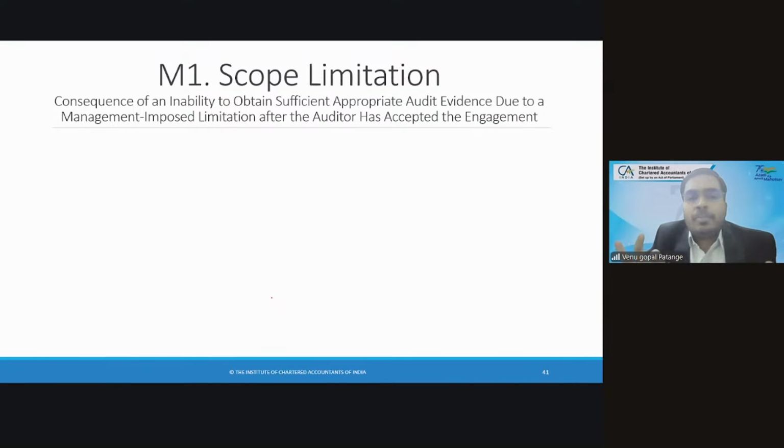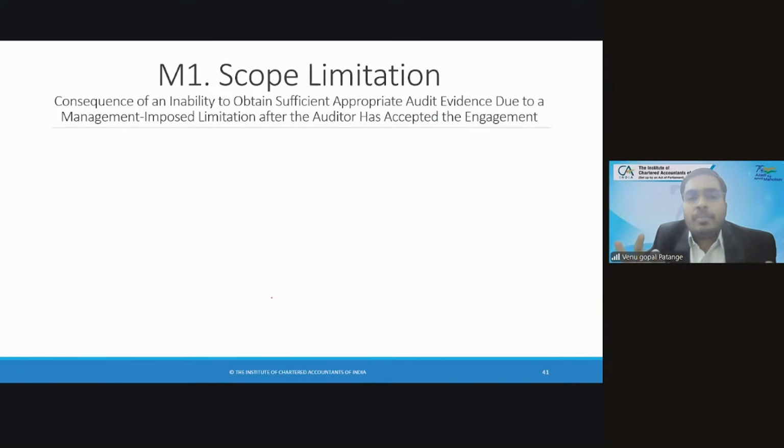First step. If management is not listening, you go to those charged with governance. Management is different, those charged with governance are different. If it is the same, no more discussion. If it is different, you inform them. They may or may not resolve. If they resolve, fine. If they don't resolve, you have 2 options: either report or withdraw.